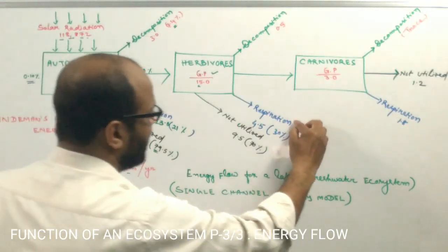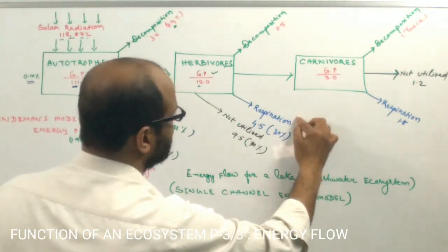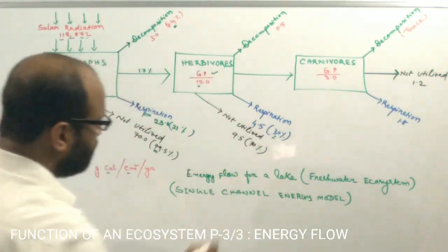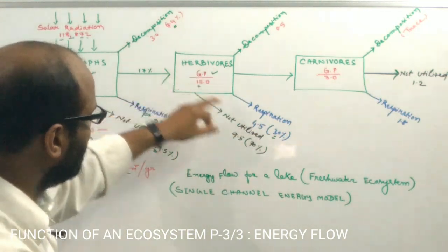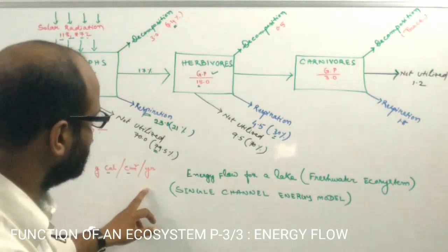Again here, a very large amount of energy is actually utilized for growth, respiration and reproduction. So about 30% of energy is utilized by the herbivores, and this is 4.5 gram calorie per cm square per year.